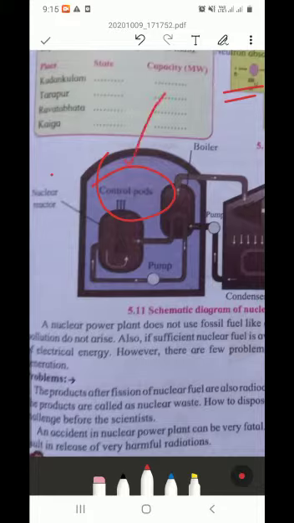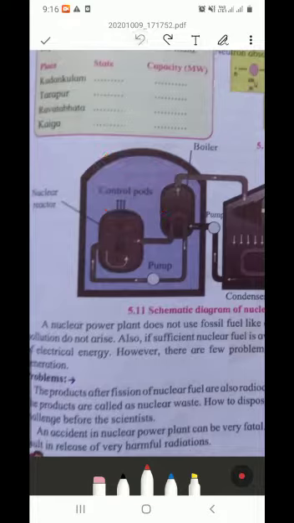These control rods work as an obstacle in this chain reaction, so the chain reaction stops, heat production stops, conversion of water into steam stops, and the full nuclear power plant is stopped.